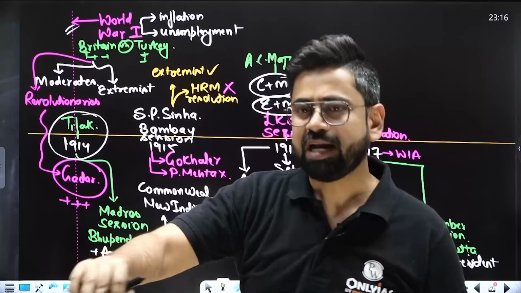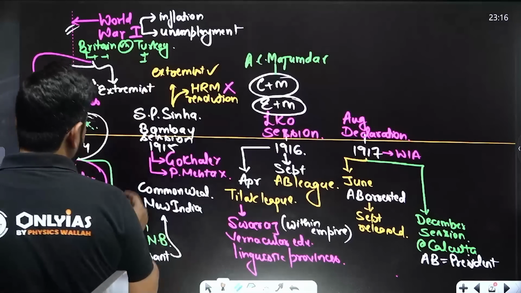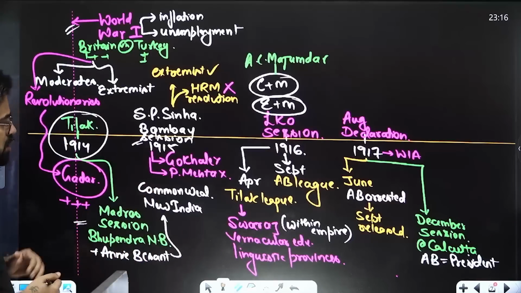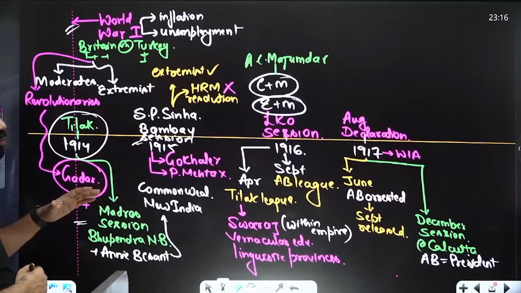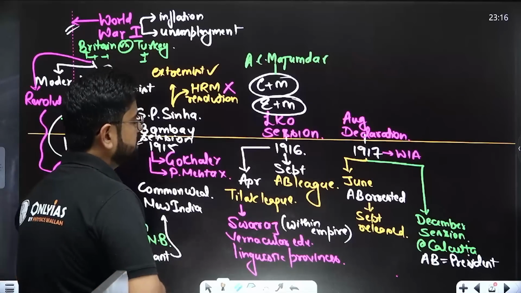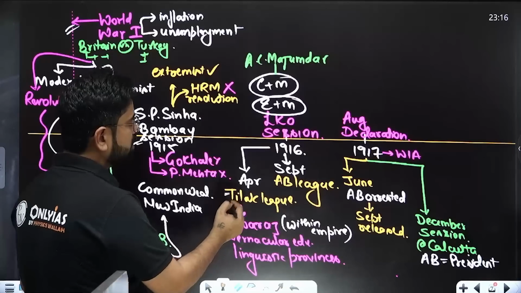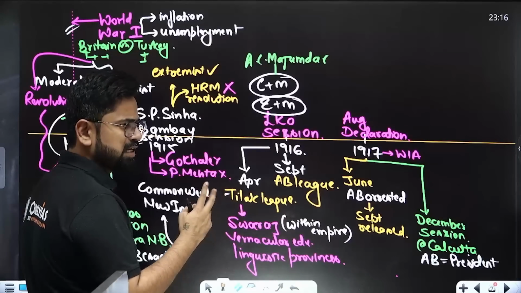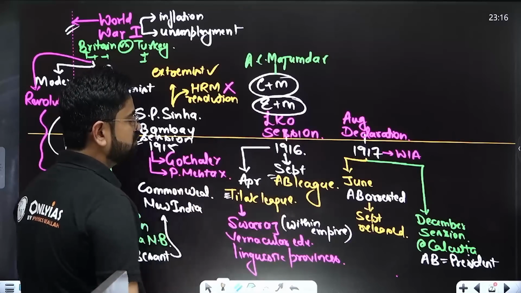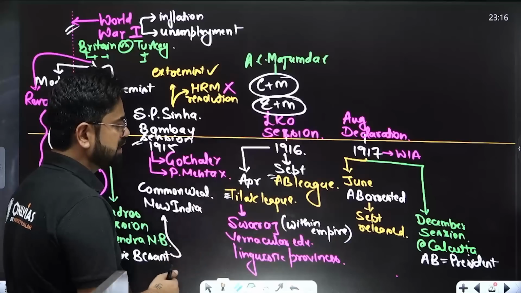She tried 2 times, in 2 of the sessions, the Madras session of 1914 and the Bombay session of 1915. She tried to pitch this idea of a home rule movement, but nobody actually heard her. Eventually Tilak met her, and both of them decided to start the home rule movement together. So Tilak's League will be separate, Annie Besant's League will be separate. Annie Besant will be operating from Madras.